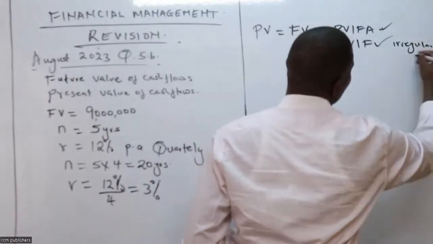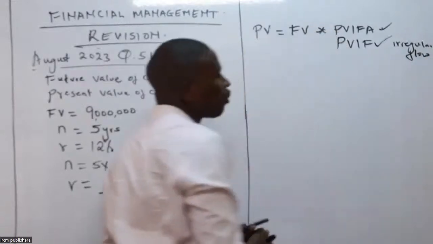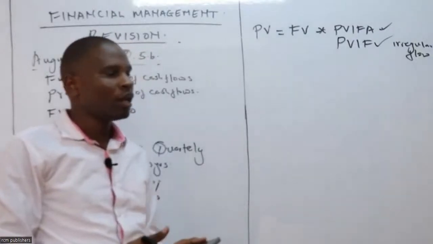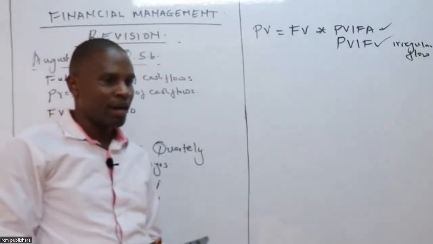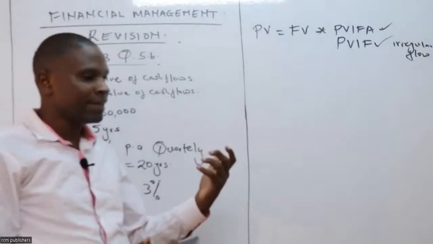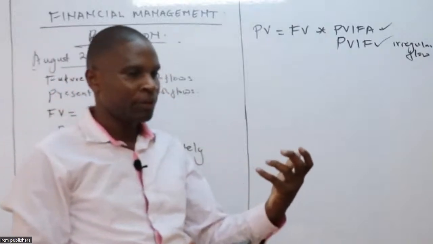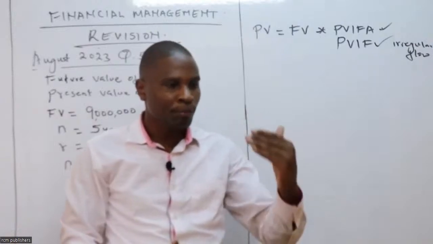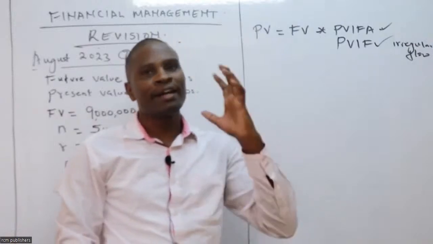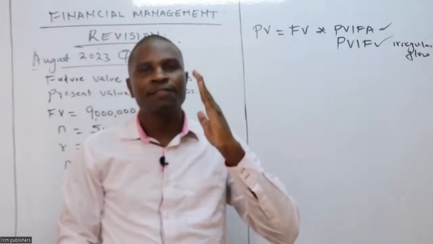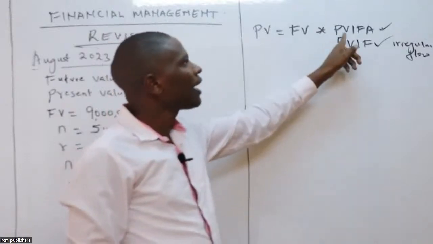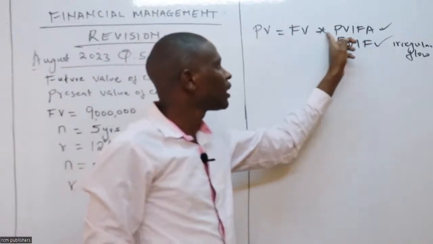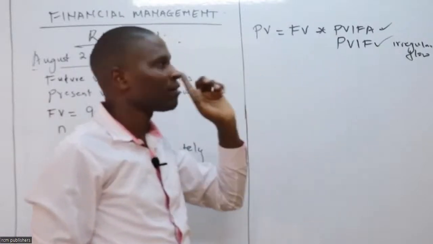Now I want somebody to tell me, according to our question, do you think it is falling under annuity or under irregular? Somebody. Let's go slowly. It's falling under annuity. Thank you very much for identifying that it is falling under annuity. And therefore, we shall use this formula.